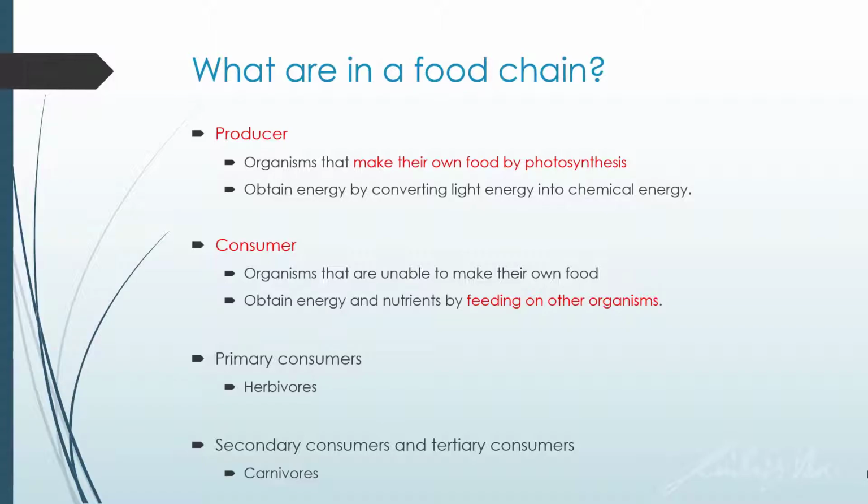So the producer is in the first trophic level, while herbivores, or the primary consumers, are in the second trophic level, while carnivores are definitely in the third or fourth trophic level because they are the secondary or tertiary consumers. Now you might ask, is there a fifth trophic level? So let us take a look at how energy flows in a food chain.